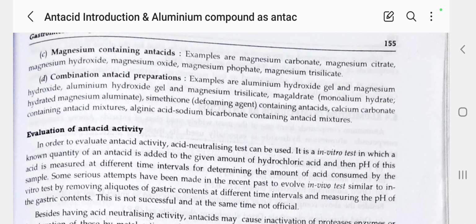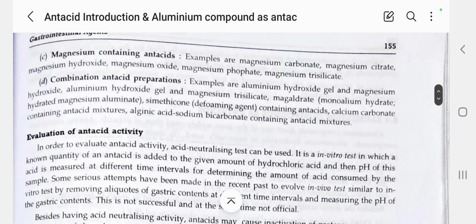Next, magaldrate, that is monoalum hydrate, or hydrated magnesium aluminate. Simethicone is a surface active agent or defoaming agent containing antacid.